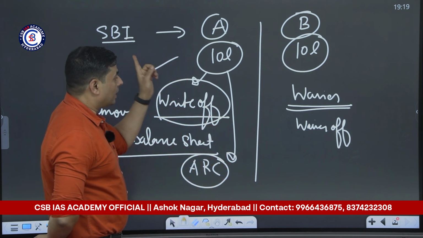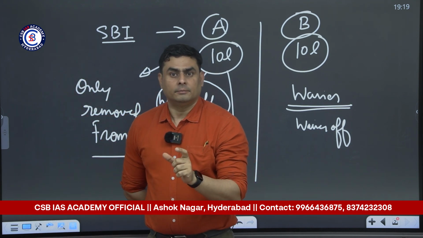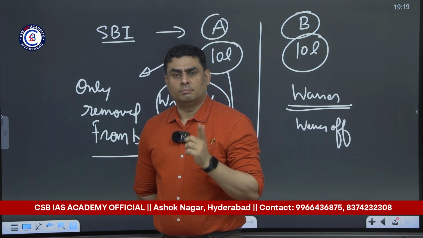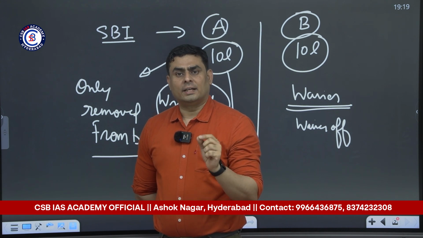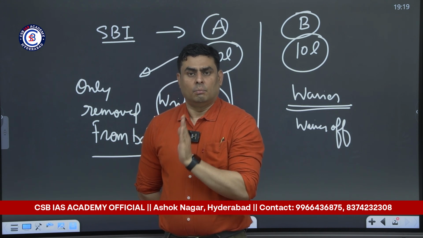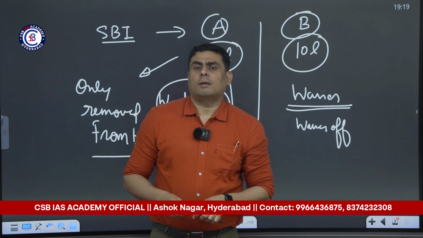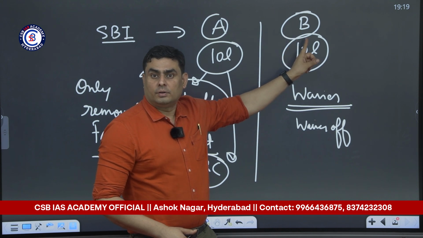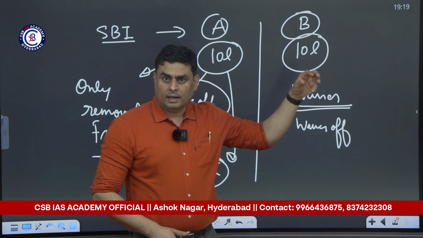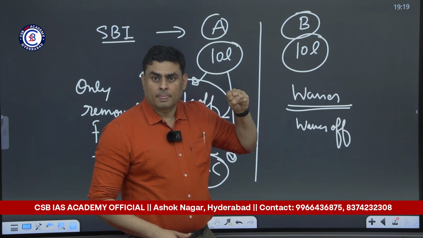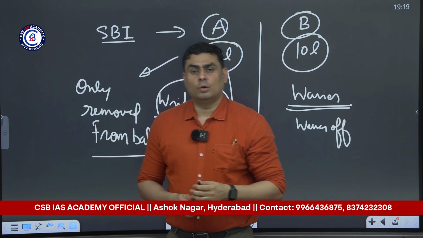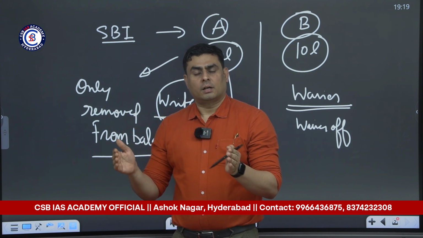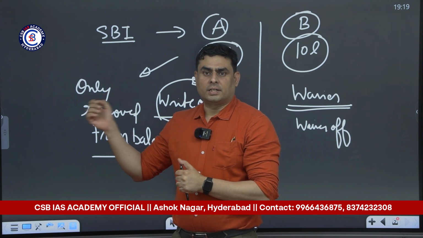Whereas in the case of write-off, the loan is put out of the balance sheet, but still the bank will try to recover this money, even through selling the assets. That is why most of the time when farm loan cases come, generally they are waived off. Means the bank is not going to make any effort to recover that money. Whereas most of the loans are written off. Case in point, the loan given by a consortium of banks to Jet Airways.